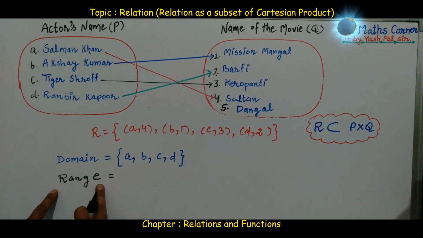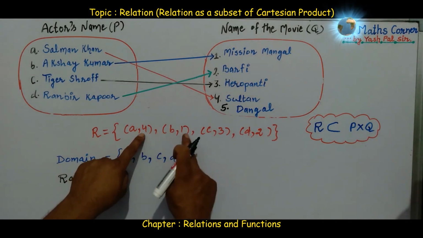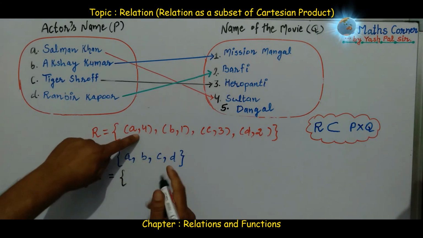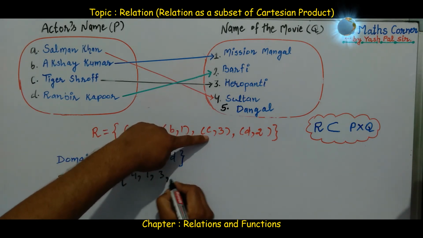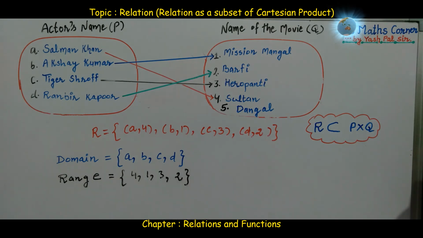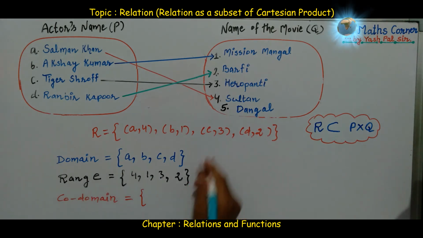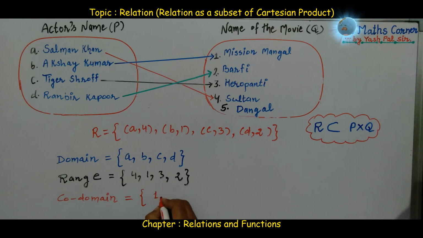Range means the collection of all the second elements of the ordered pairs in relation R. So they are 4, 1, 3, 2. Lastly, codomain. What is codomain? Codomain means all the elements of the second set. Here in this example, they are 1, 2, 3, 4, 5.